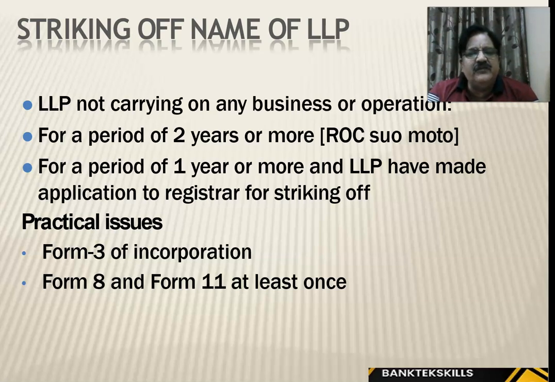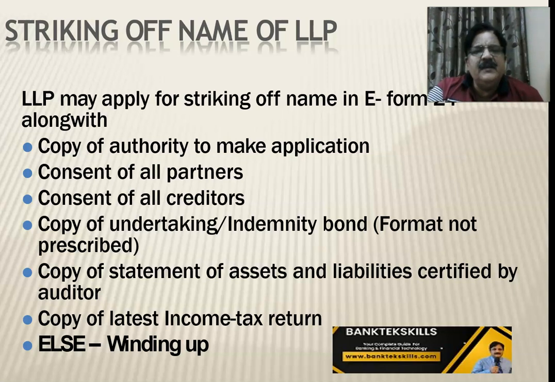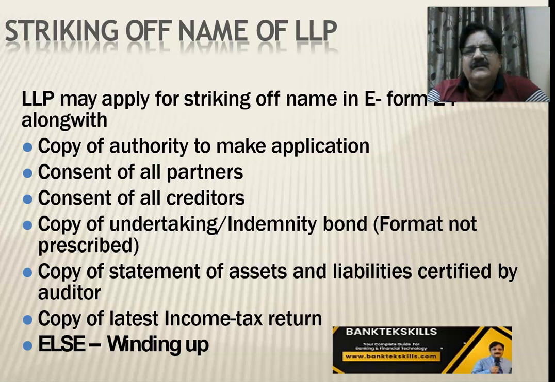Practical issues: Form 3 of incorporation, Form 8 and 11 at least once. I think this we have covered. LLP may apply for striking off on its own if they want to close down, Form E, Form 24 along with authority, partners' consent. We need consent and copy of latest income tax return, a statement of assets and liabilities, undertaking, indemnity bond, form should not be prescribed. So this we have done, right? So this all we covered, limited liability partnership.